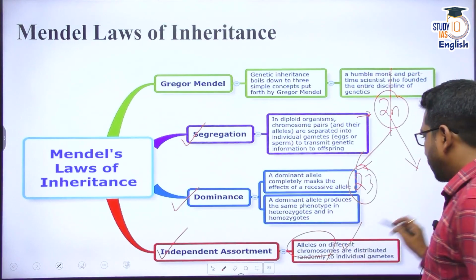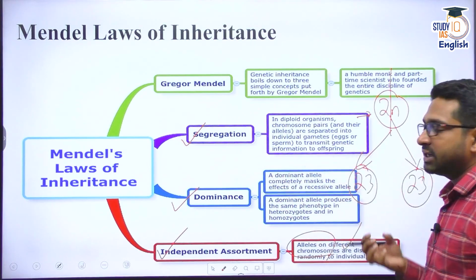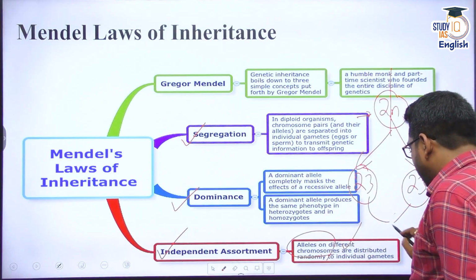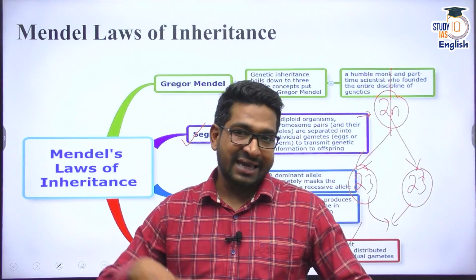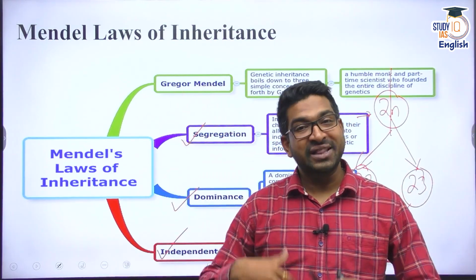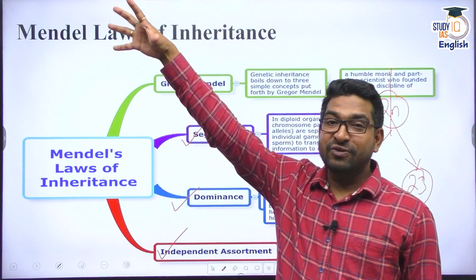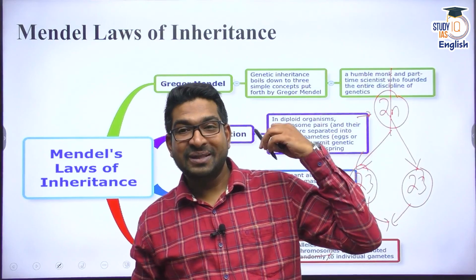In humans, 23 chromosomes come from one parent and 23 from the other, and this genetic information will be combined. Again, 23 chromosomes will have all the genes. That means one set of alleles comes from the father's side, another set of alleles comes from the mother's side.